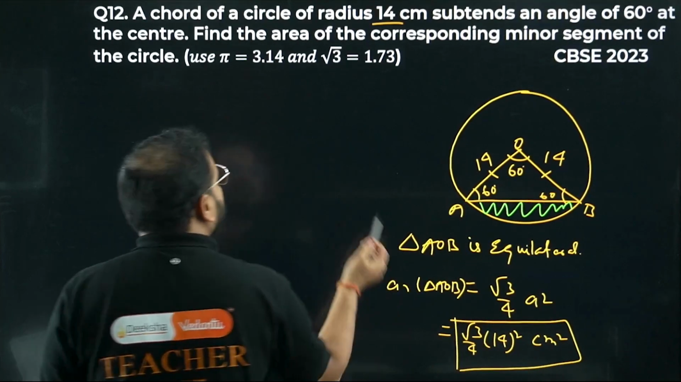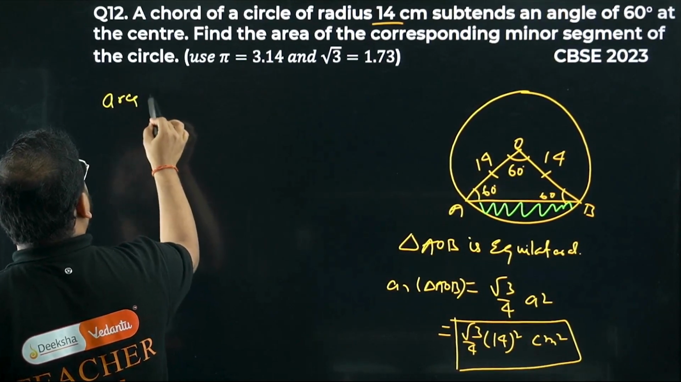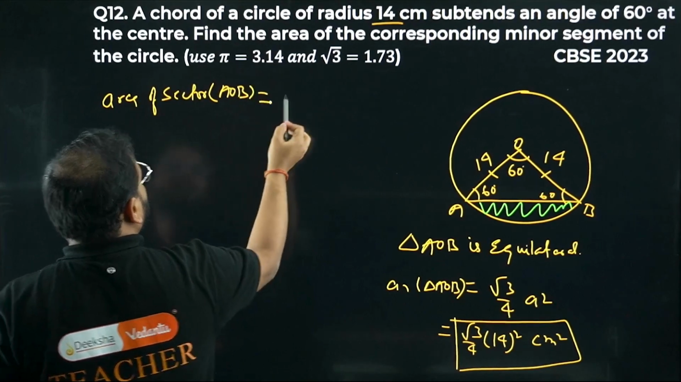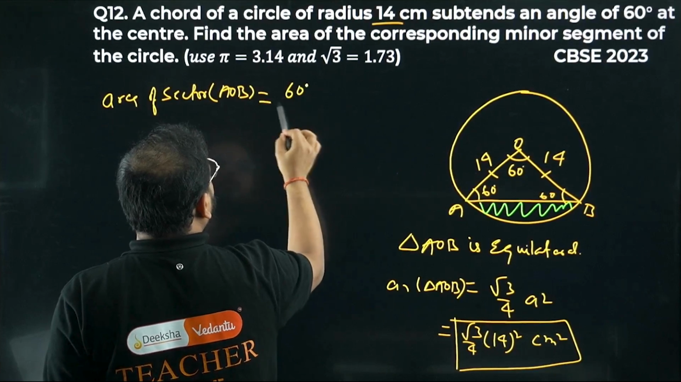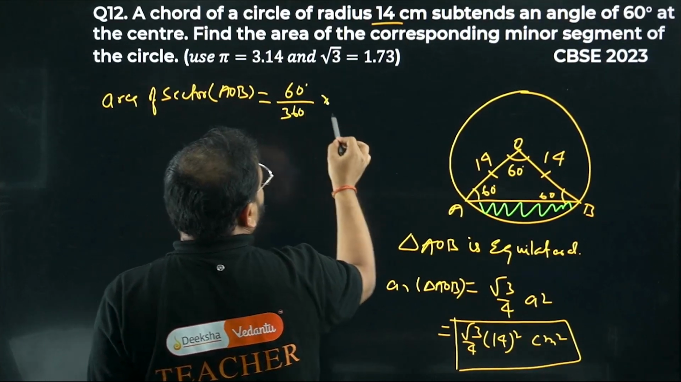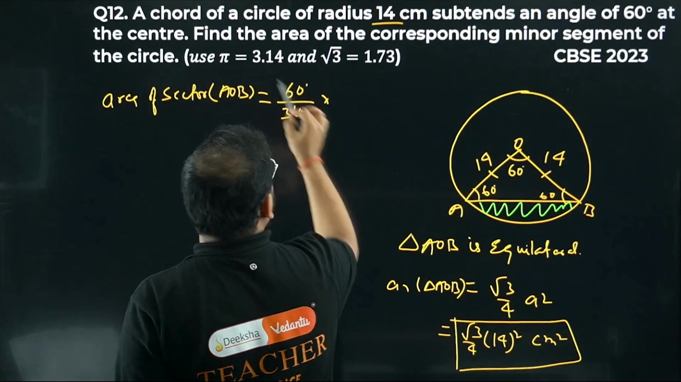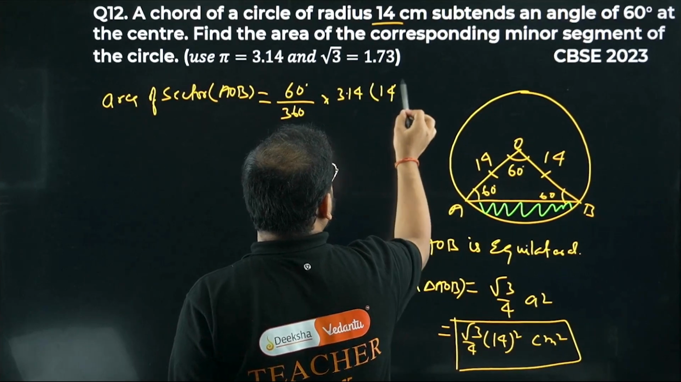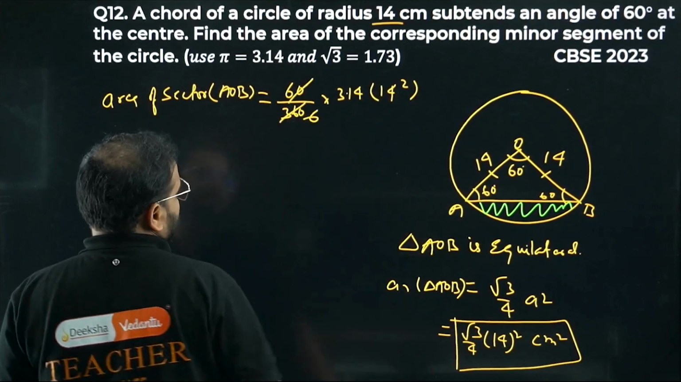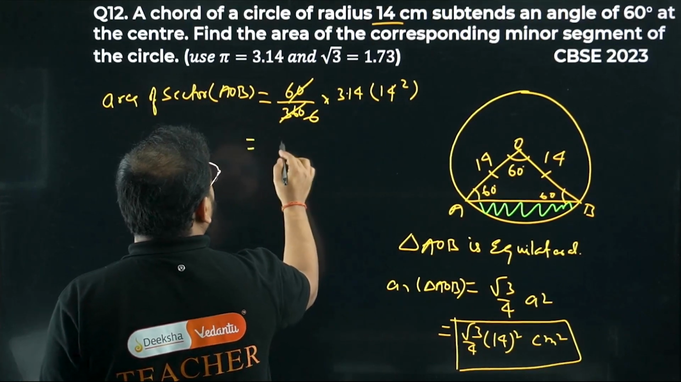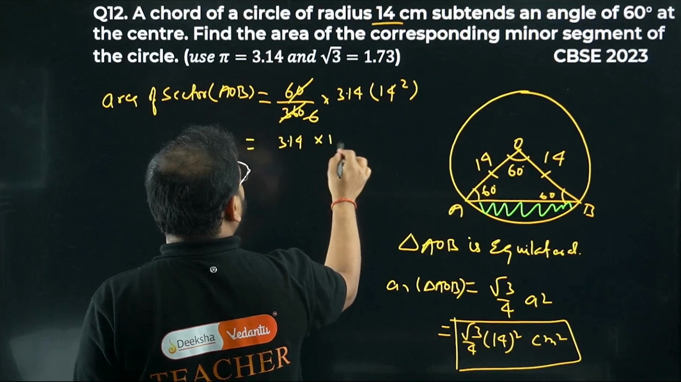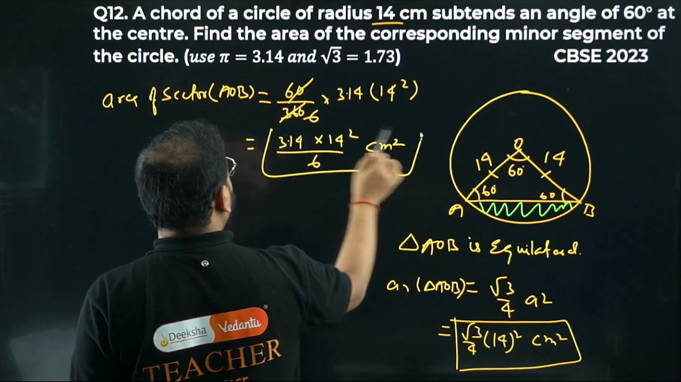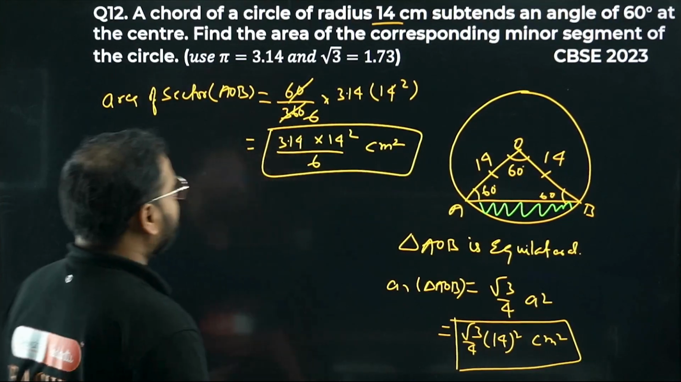Let's find the area of the sector first. Area of sector AOB, theta is 60 degrees upon 360 degrees multiplied with pi, which is 3.14, and r square, which is 14 square. Can we cancel something? 6. So what I'm getting is 3.14 times 14 square divided by 6, centimeter square. Great, this part is done.